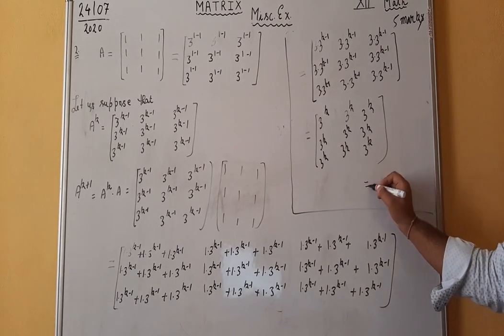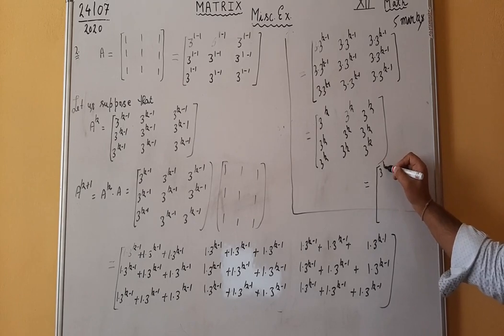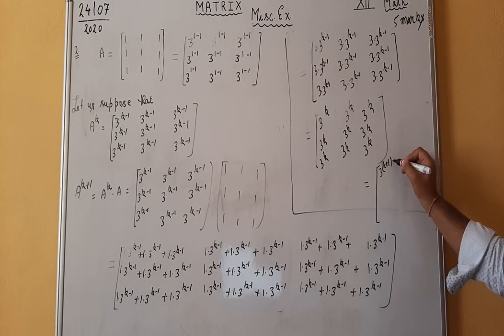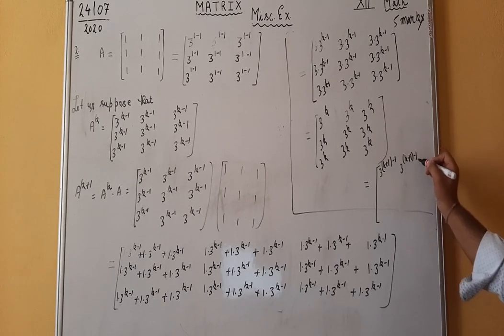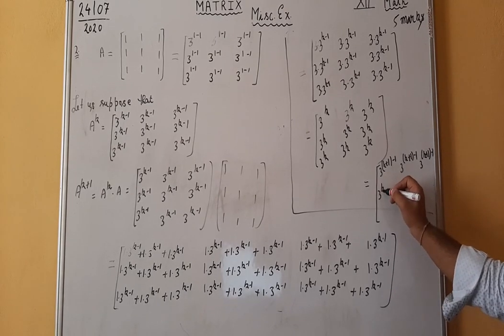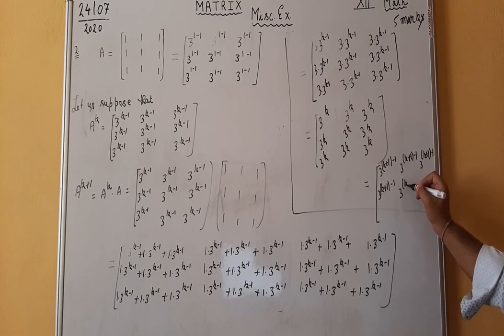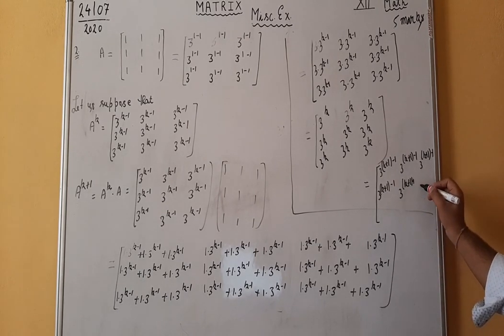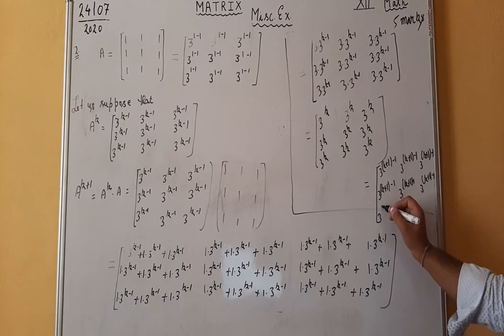Now it can also be written as 3 raised to the power k plus 1 minus 1 in every entry.